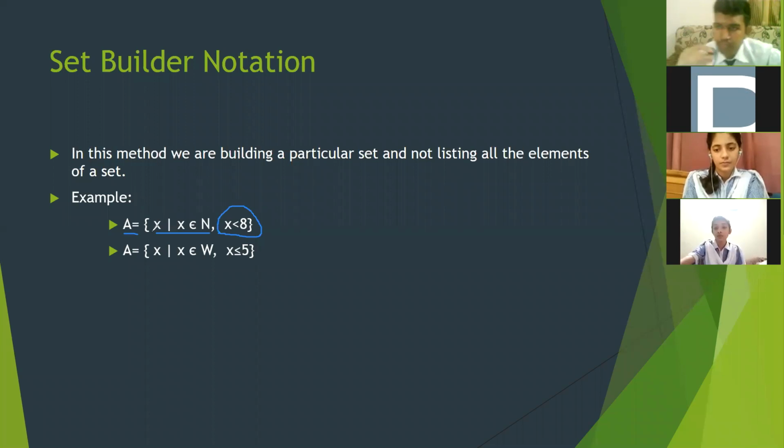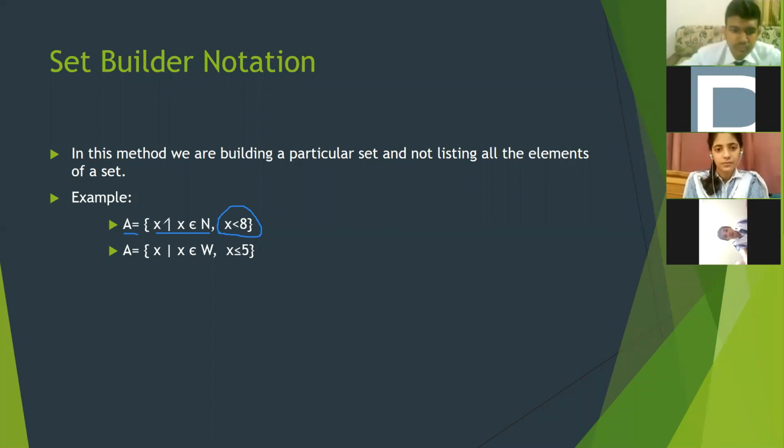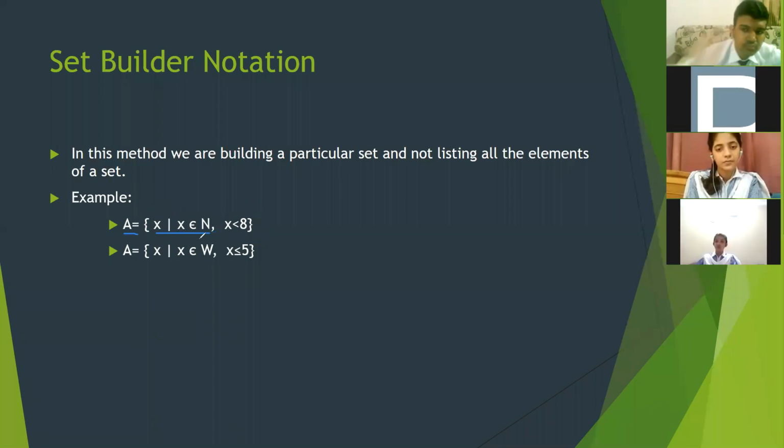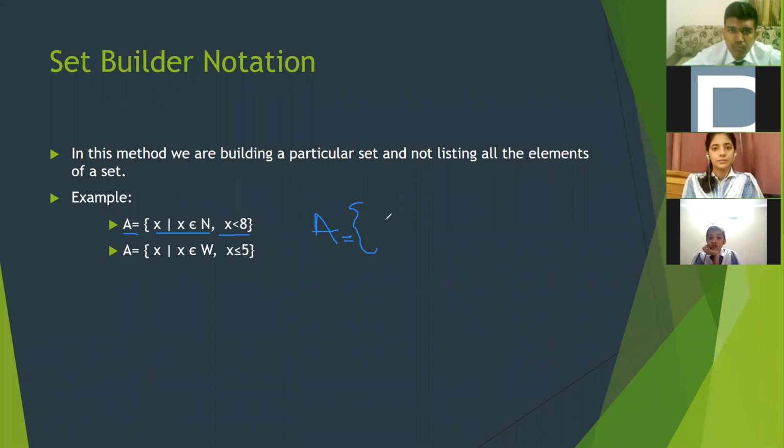Okay? So, Maya, x such that x belongs to natural numbers. This part before the comma defines which set we are going to discuss, and after the comma we have the limitations. Natural numbers start with 1, 2. If I have to convert this set-builder form into tabular form, I will write capital A equals curly bracket open. Now natural numbers start with 1, 2. Here I have to check the limitations.